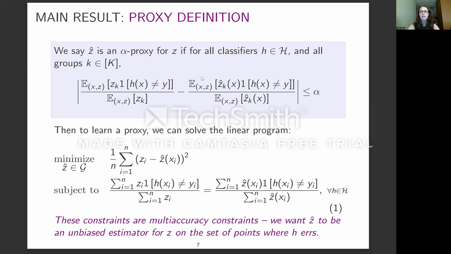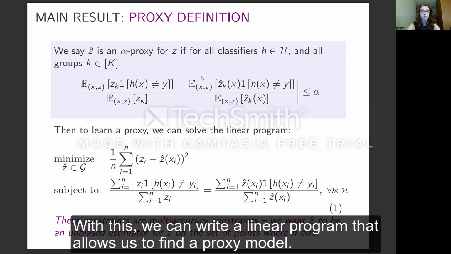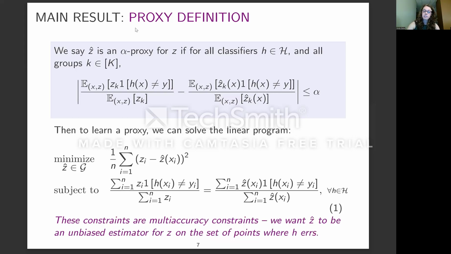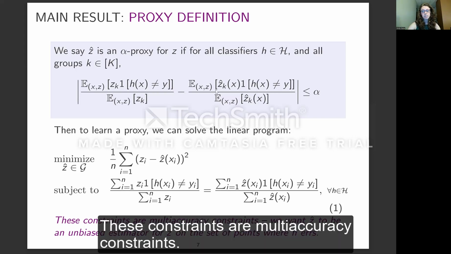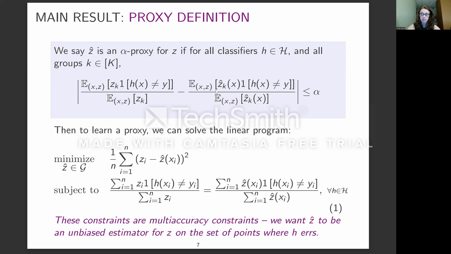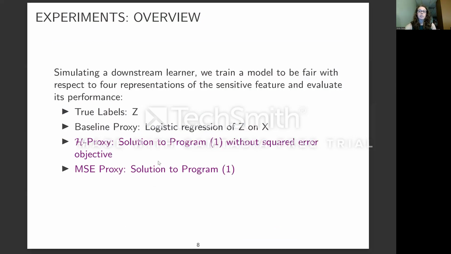With that, we can write a linear program that allows us to solve for a fair proxy. These constraints are multi-accuracy constraints: we want Z hat to be an unbiased estimator for Z on the set of points where H errs. We then draw the constraints, and optionally choose an objective. So I'll show some experiments.